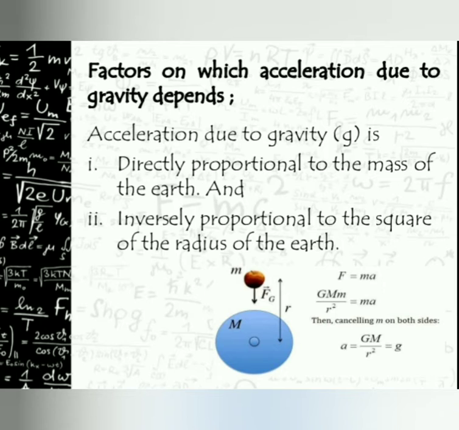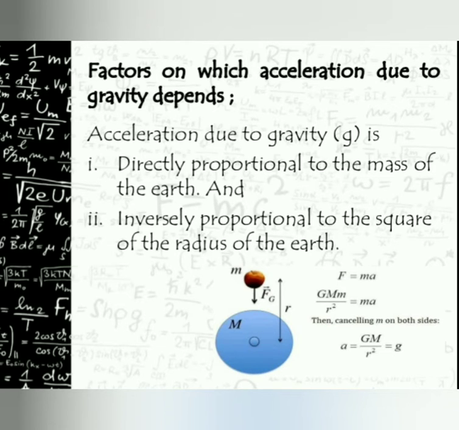The SI unit of acceleration due to gravity is meter per second square, and the value of small g here is 9.8 meter per second square. Two g's are there: capital G indicates the gravitational constant and small g shows the acceleration due to gravity.